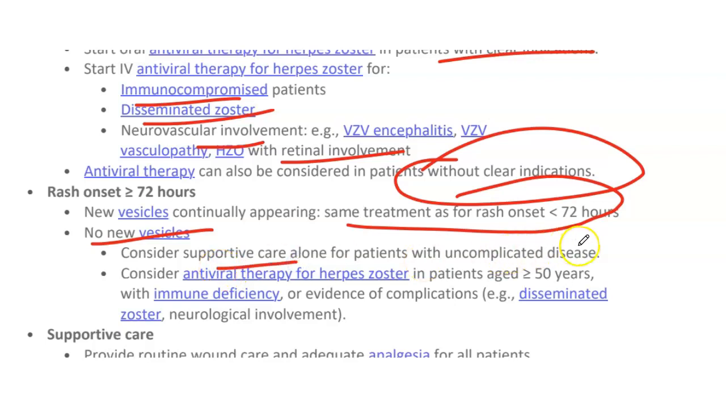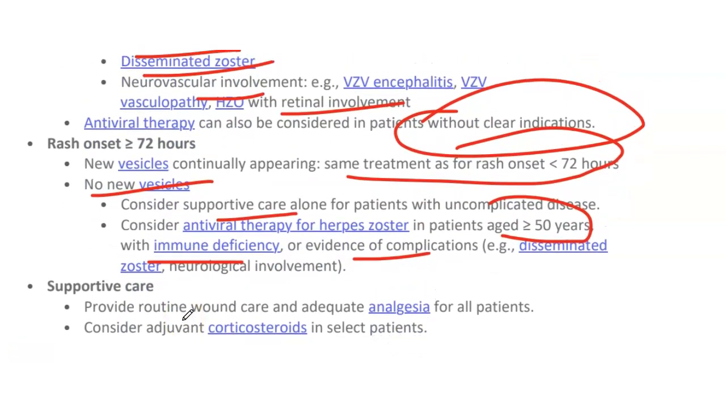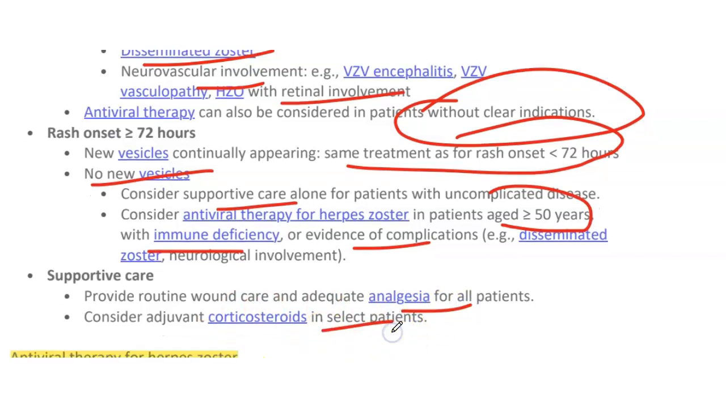For patients with uncomplicated disease, consider antiviral in patients with age greater than 50, with immune deficiency, or evidence of complication like disseminated zoster or neurologic involvement. Supportive care: provide routine wound care and adequate analgesia, and consider steroid in selected patients.